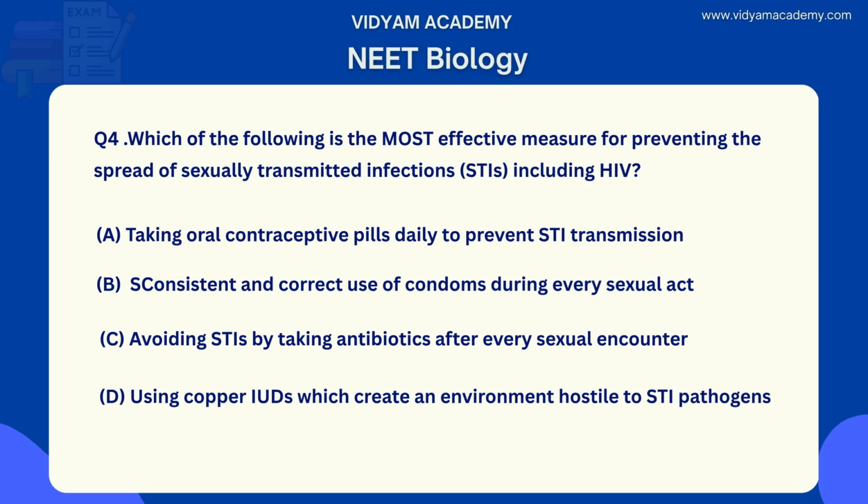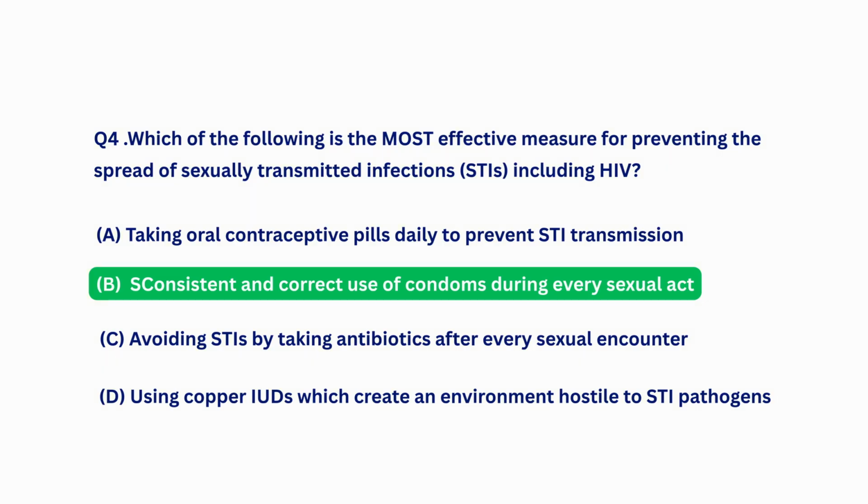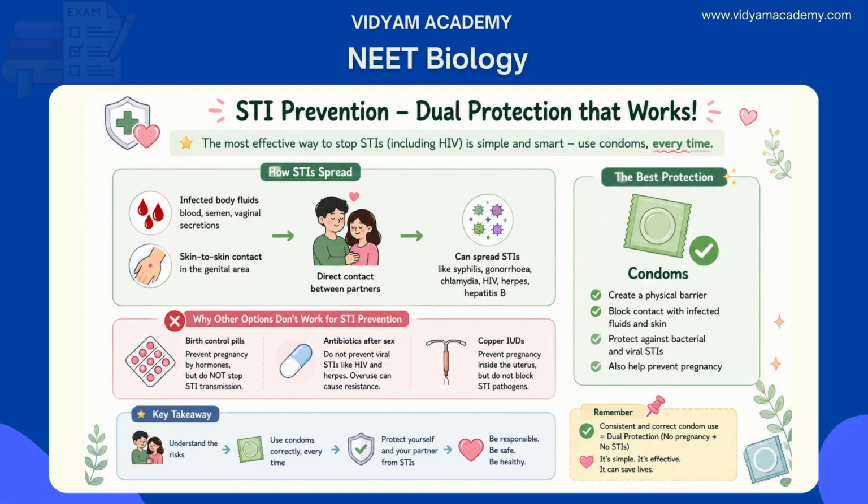What is the right answer for this question? The right answer is option B. It's very simple, as you know, consistent and correct use of condoms during every sexual act. Sexually transmitted infections spread through direct contact with infected body fluids, either blood, semen, vaginal secretions, or through skin-to-skin contact in the genital area. The most reliable way to prevent this transmission is to create a physical barrier between partners, which is exactly what condoms do.